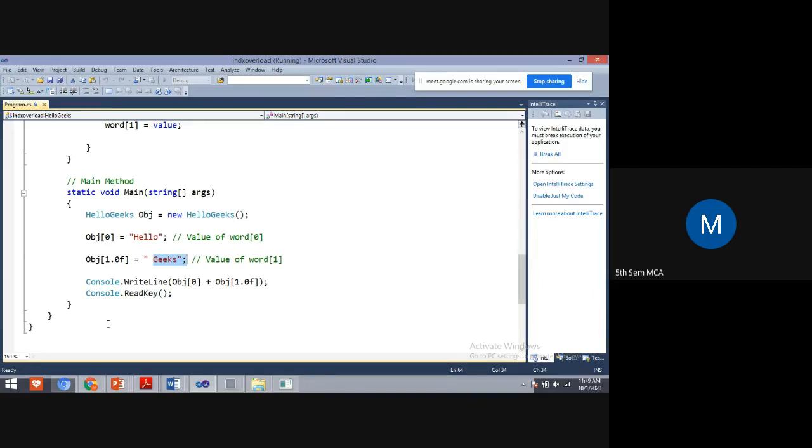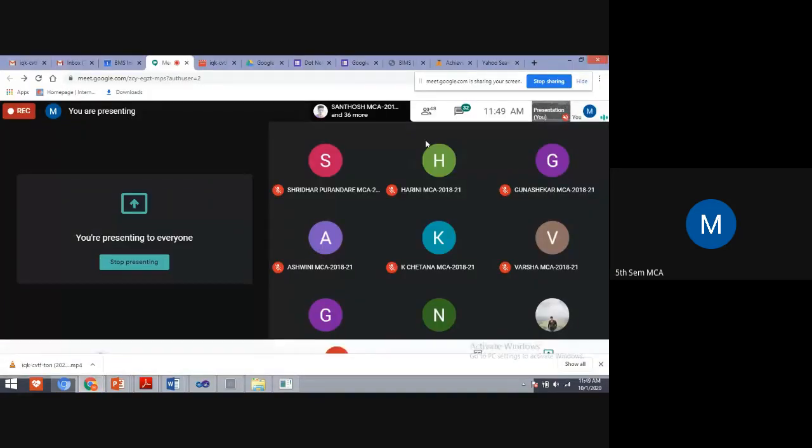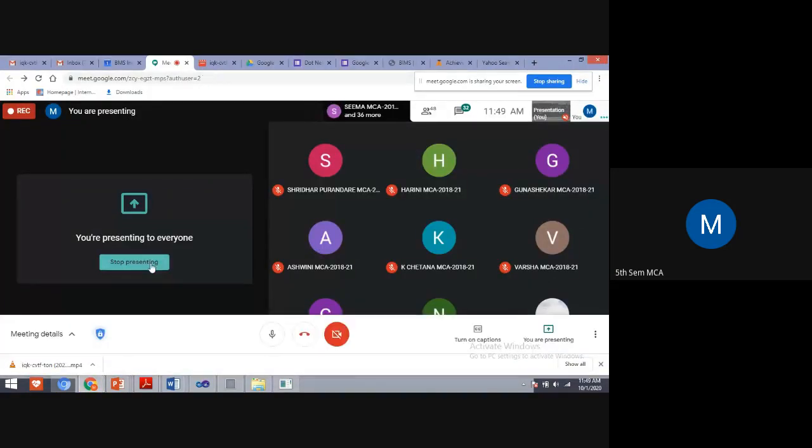If you have any doubt in this indexer overloading, in the next class I'll explain one more example, students. At least you are clear with method overloading and operator overloading. Do you have any doubt in method overloading and operator overloading? Respond.